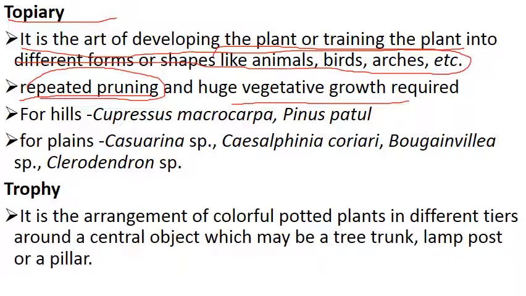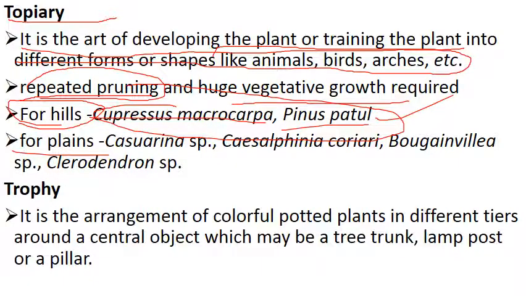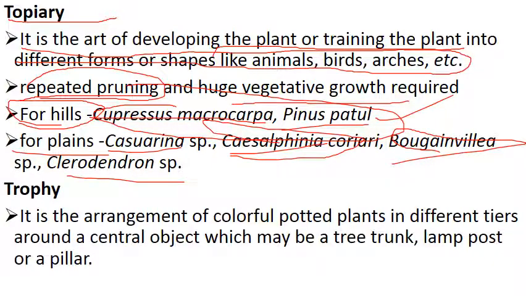In the hills, Cupressus and Pinus are suitable, but in the plains these plants can't grow. In the plains, some general plants like Casuarina, Caesalpinia coriaria (Dibdibi), Bougainvillea (paper flower) and Clerodendron are suitable.